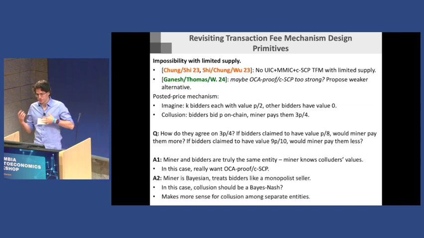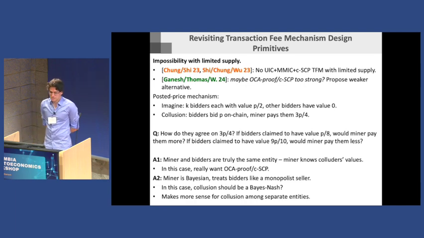But if what you're concerned about is that the miner is a separate entity and the bidders are a separate entity, and the bidders have private information the same way we always think of bidders as having private information, and maybe the collusion I'm worried about is that they're going to collude, there's going to be some Bayes-Nash equilibrium where the miner has a collusion protocol in mind based on what the bidders tell them their value is, and they might hurt the other bidders, but they're still interacting in Bayes-Nash equilibrium themselves, then maybe you should rethink what it means to have a profitable collusion.